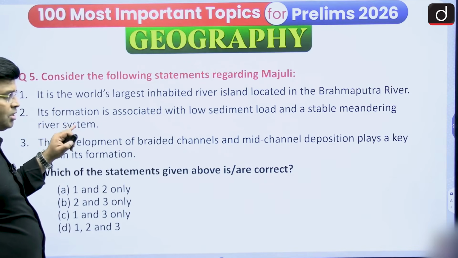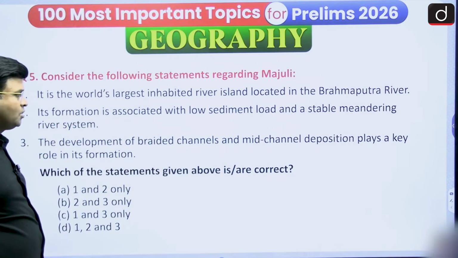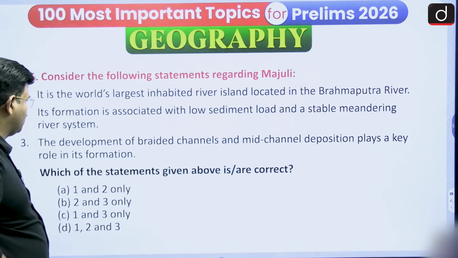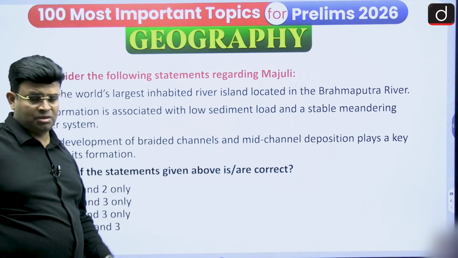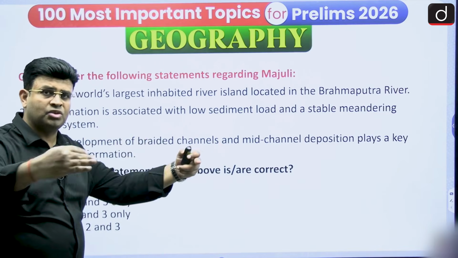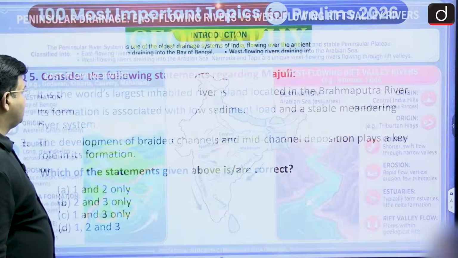And a stable meandering river system. If I have discussed it, then it's okay; if I have not, then you have to answer accordingly. The development of braided channels and mid-channel deposition plays a key role in the formation. So you have to see this one.